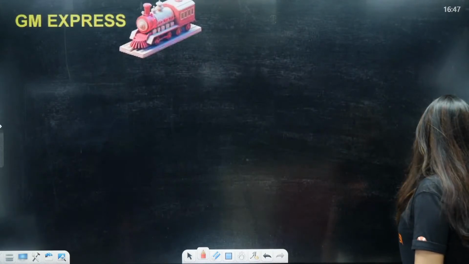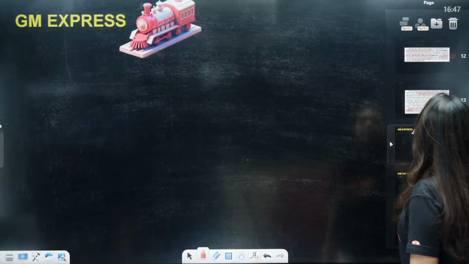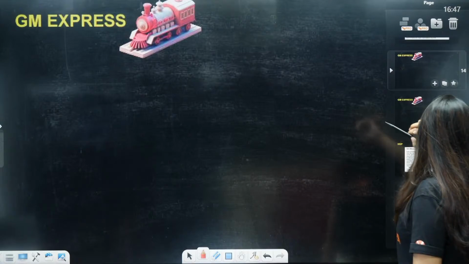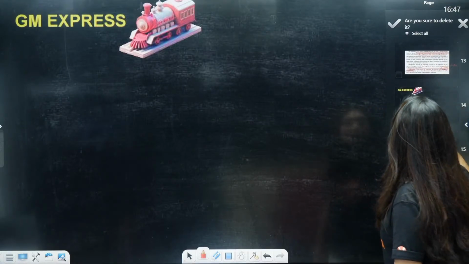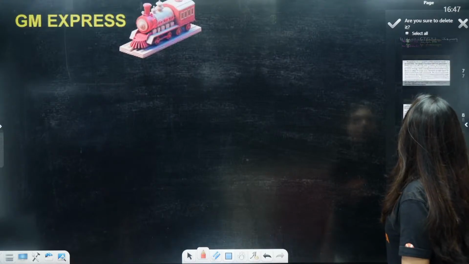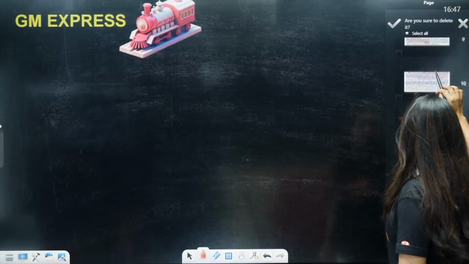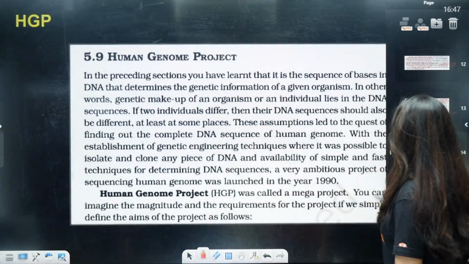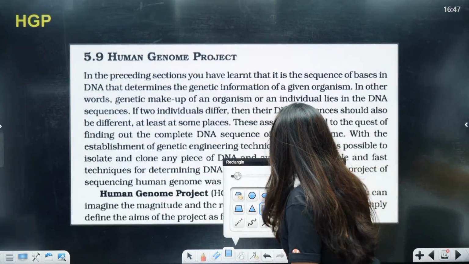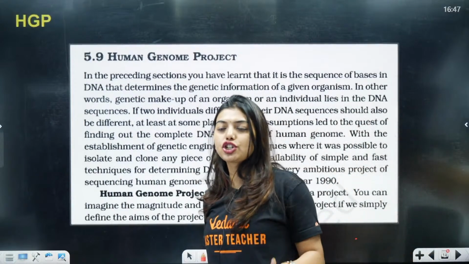Yes. So I have already put so many examples everywhere. Clear? Any doubts? Can we start the HGP project? Students, we have a very small portion. We'll be done in no time, so stay till the end. Do not run away thinking that I'll watch it later. No, you have come here, finish it off and go.